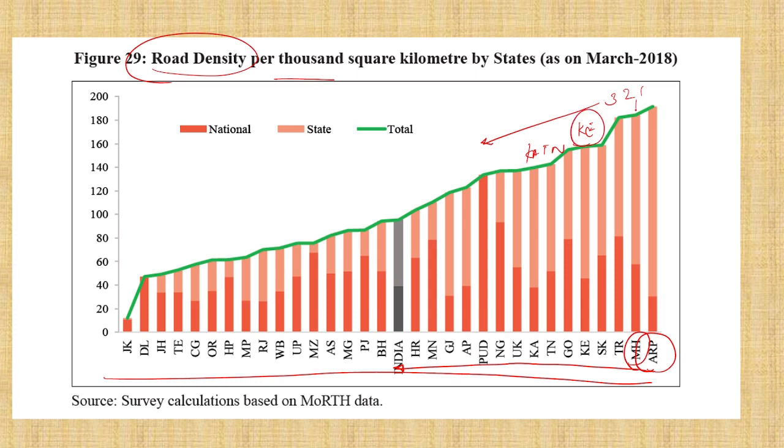Arunachal Pradesh and Tripura are northeastern states, but among big states the highest are Maharashtra, Kerala, Tamil Nadu and Karnataka.